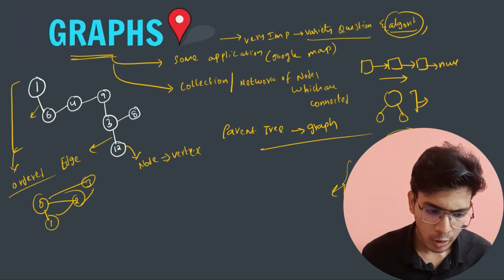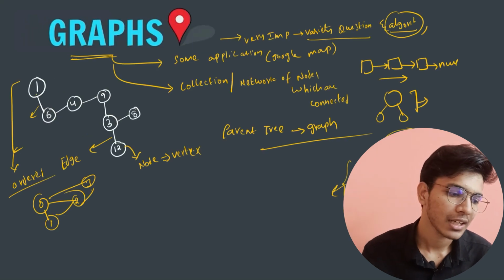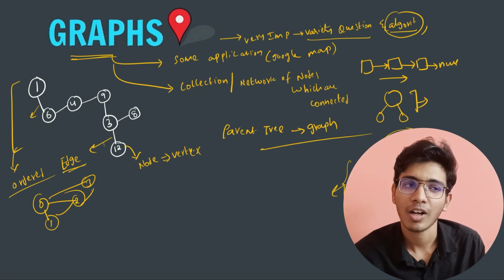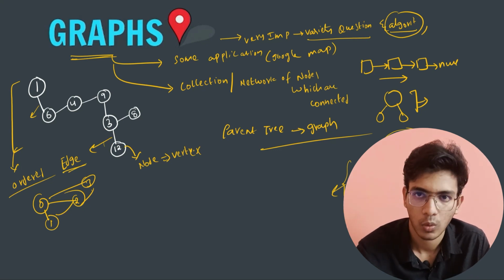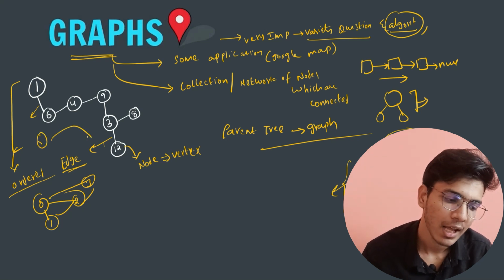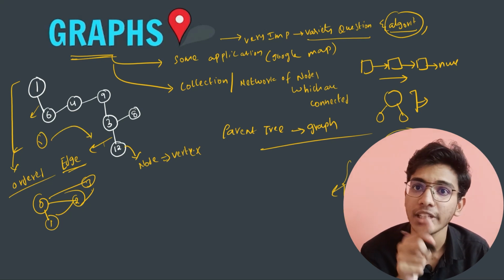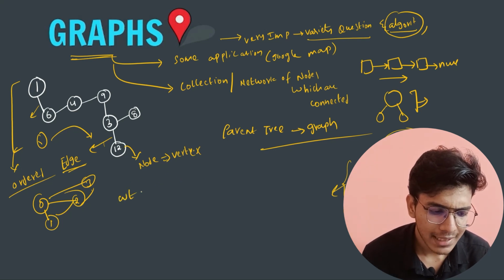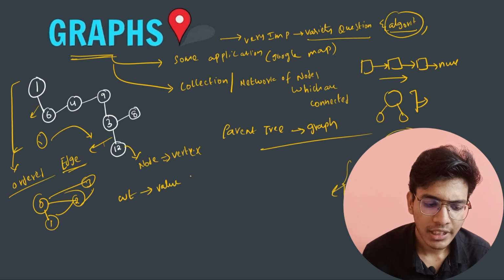Now, I have told you that each edge, you can see that this is an edge, right? So an edge can have some value. It is not mandatory to have some value. Okay, so here you can see that in the first example which I have taken, I am not having any value associated with it. So the meaning of weight is the value associated with the edge.